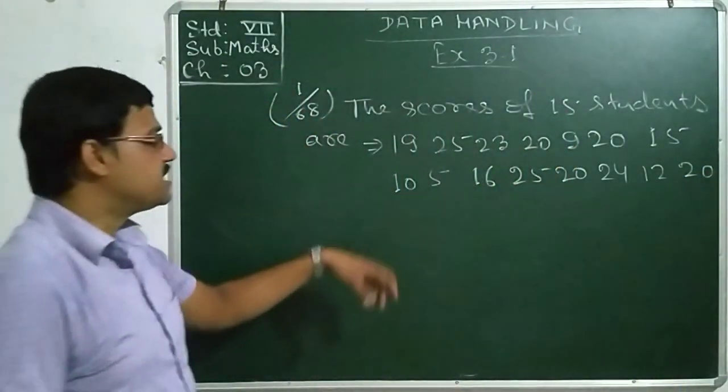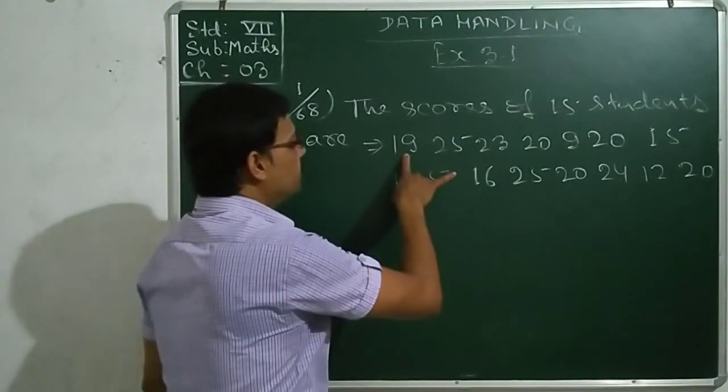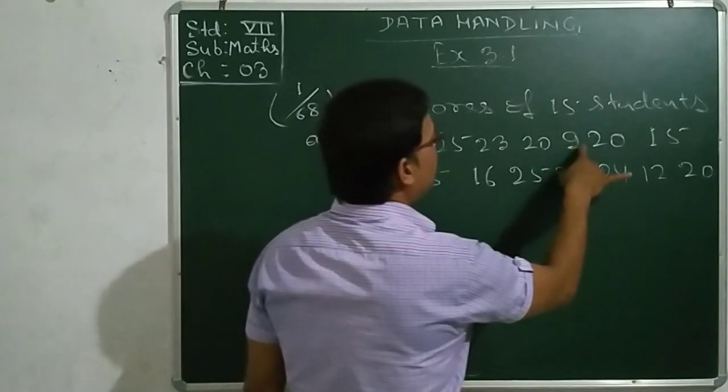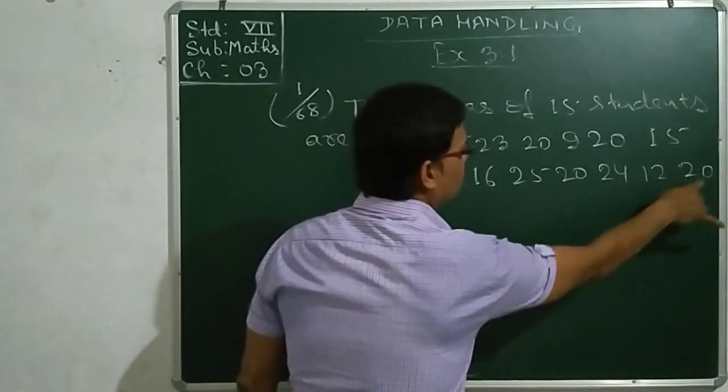Let us count once again. 15 students are there: 1, 2, 3, 4, 5, 6, 7, 8, 9, 10, 11, 12, 13, 14, 15.